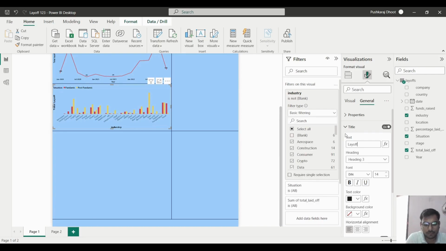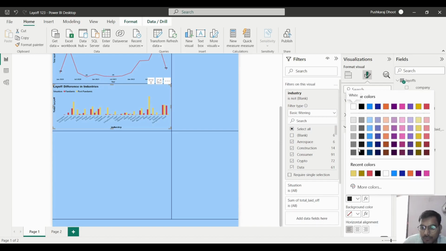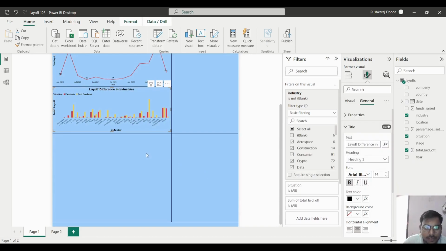Okay, we can write layoff difference in industries. So it will show what the difference is across the industries. Okay, and the impact of the layoff also. We will add this into the,